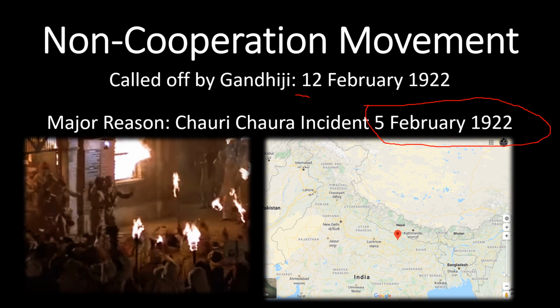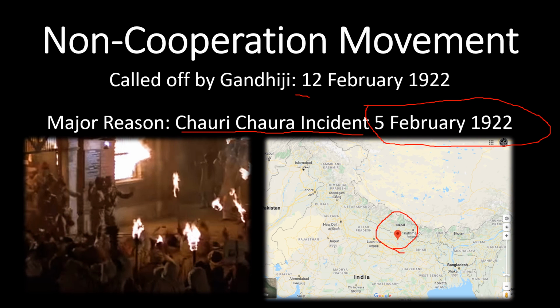What happened then? You can see here, the Chauri Chaura incident. What was the Chauri Chaura incident? Chauri Chaura, by the way, was a place at that time known as United Province. Now it is a part of Uttar Pradesh. You can see here in eastern or northeastern Uttar Pradesh, near the border of Bihar, we have this place called Chauri Chaura. You can see this on the Google map; I have taken a screenshot of it.